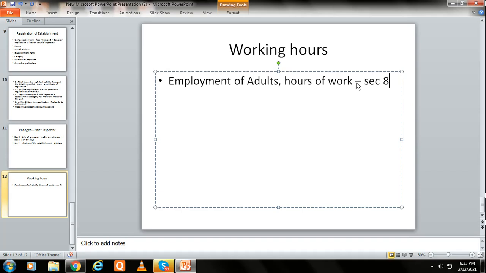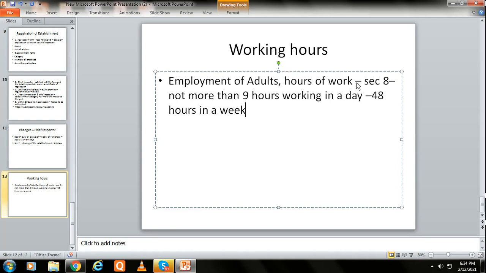So it clearly implies not more than 9 hours working in a single day, or 48 hours in a week. This is the maximum. The occupier is required to fix the daily periods of working accordingly. Accordingly means if it is 48 hours in a week, then it could be divided within 5 days or 6 days, like 6 multiplied by 8 is 48, right? So the occupier is required to fix the daily periods of working accordingly.